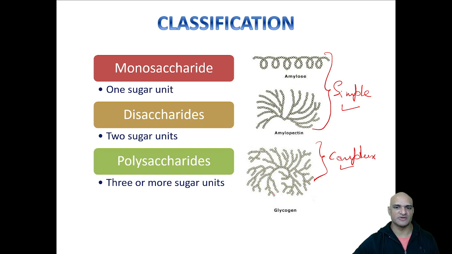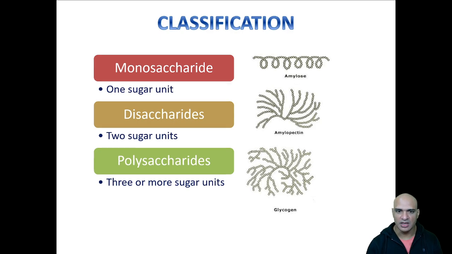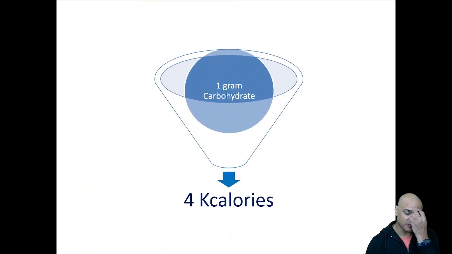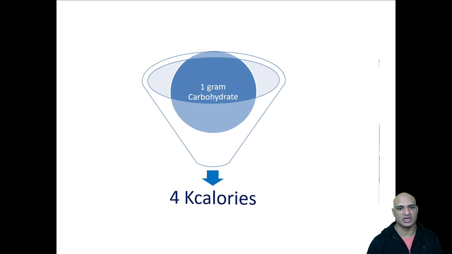So examples of simple carbohydrates would be the table sugar that you and I use for coffee, tea, honey, chocolate. So anything like this would be termed as a monosaccharide or a disaccharide or simple carbohydrate. And generally your vegetables, some fruits would be categorized as complex carbohydrate. So that's the classification. Next, you should know that 1 gram of carbohydrate gives you 4 kilocalories.